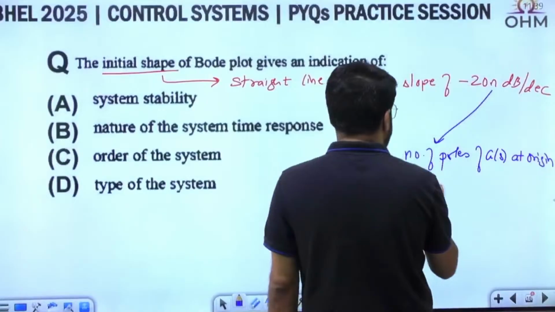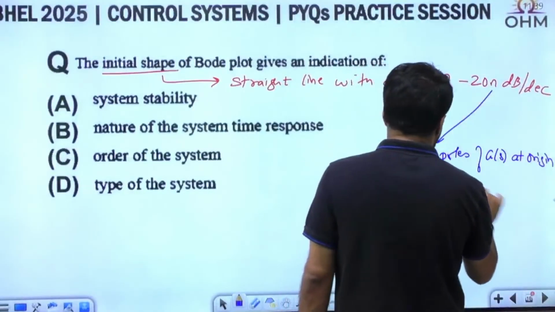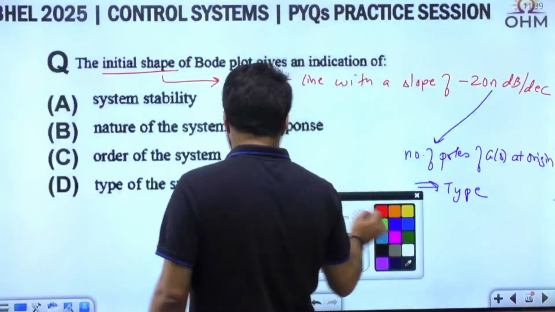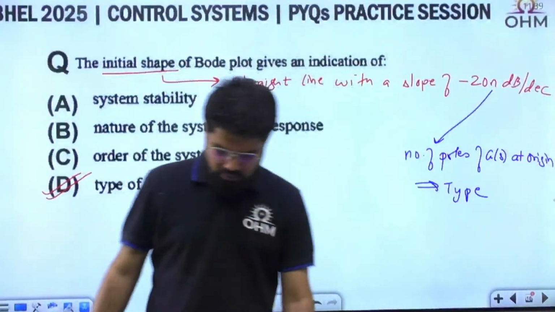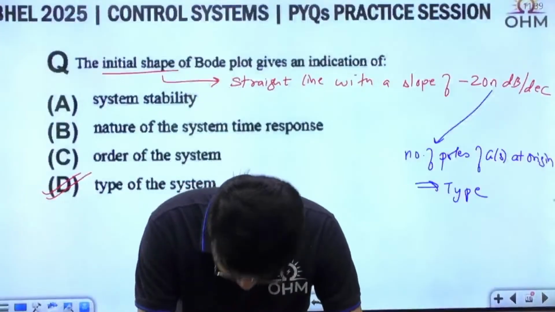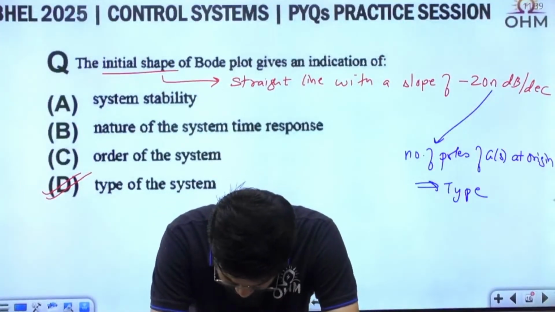And if I assume unity feedback, this is also known as the type of the system. The simple direct question again, option number D. Yes, correct, Sai Vikas, correct, Ramu, it's option number D.